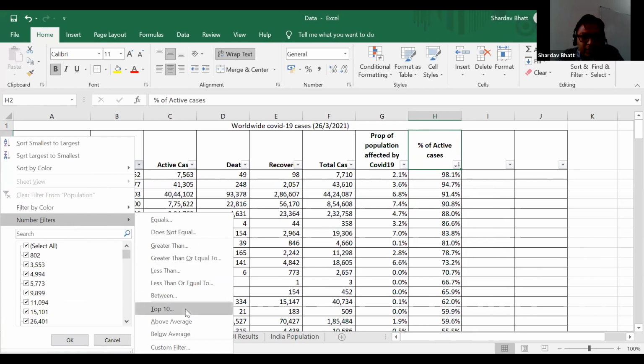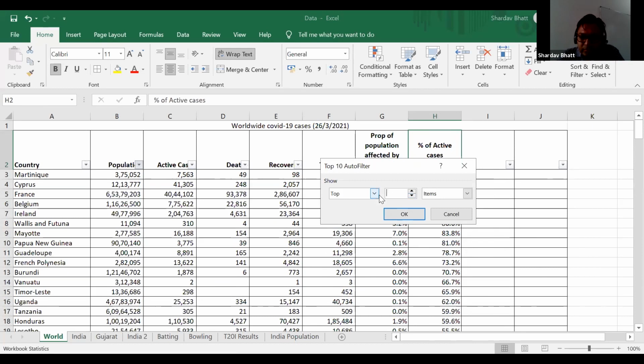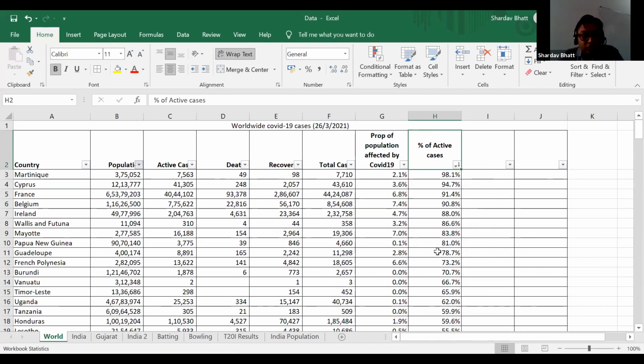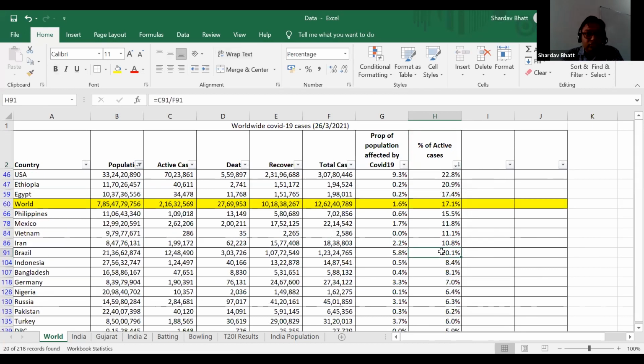So I will consider only top 20 countries. So among top 20 countries, again, this shows that in USA, 22% people out of all the total cases of COVID-19, they are active. In Ethiopia, in Egypt, and in worldwide, 17% things are there.